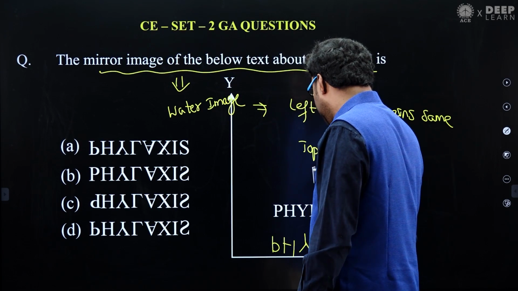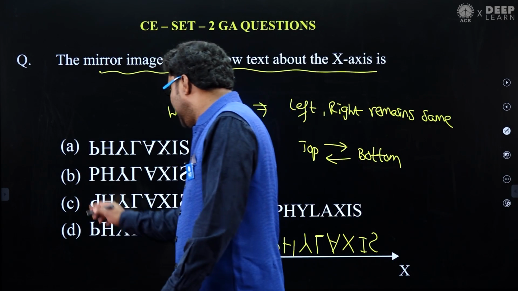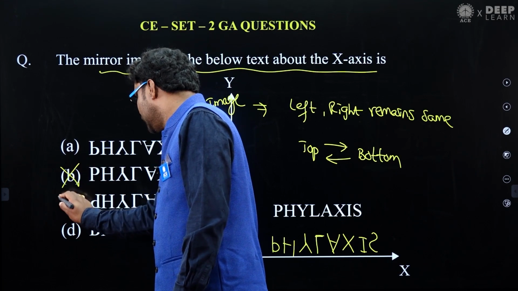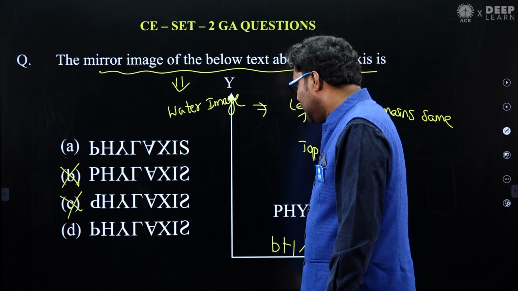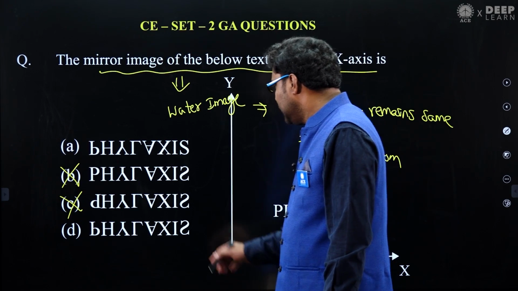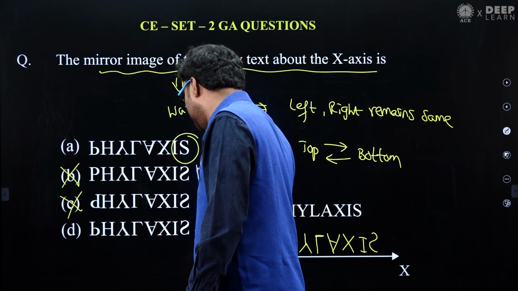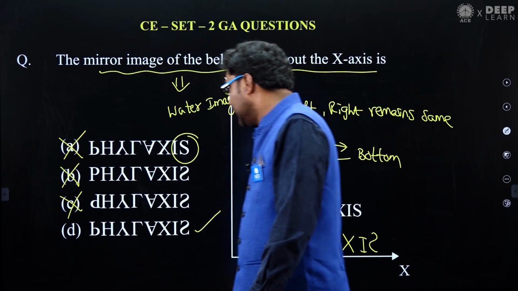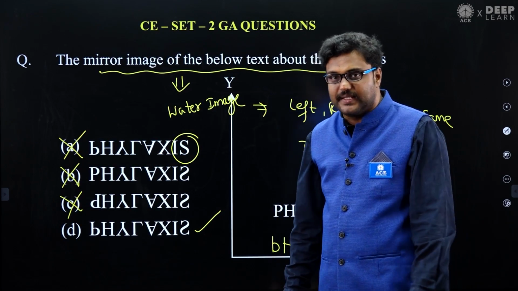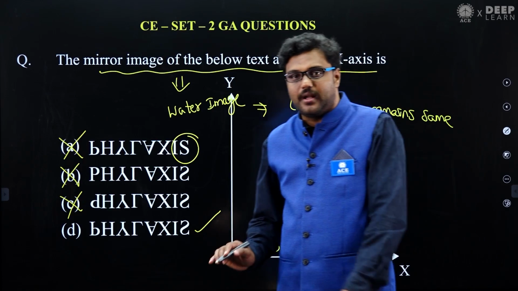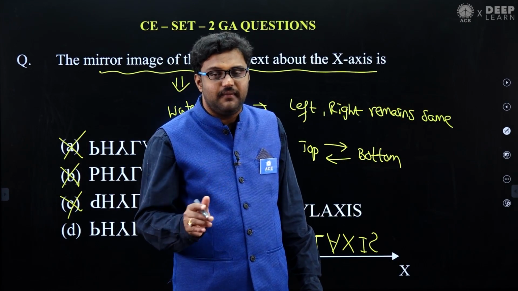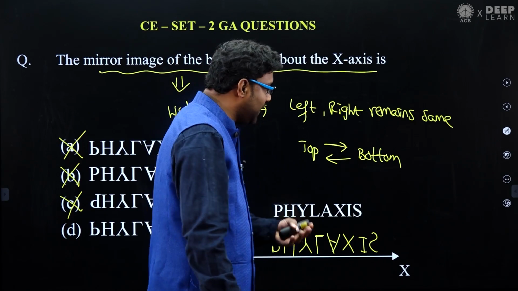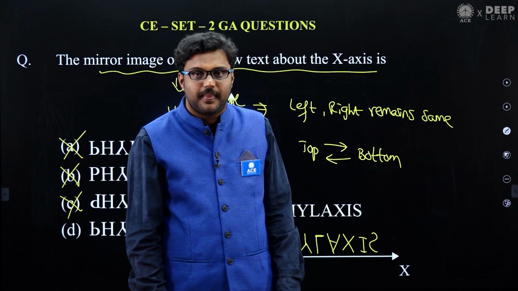Now here, if you just go ahead with B, P itself, this is wrong, because of P. Next, related to S, S will not be the same, S will be changed, so option D is correct. S will not be the same actually. In mirror image or water image, S will be changed. N also will change. S and N will not be the same when you apply mirror image or water image. Got it?